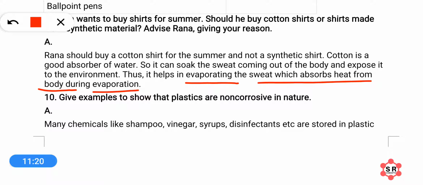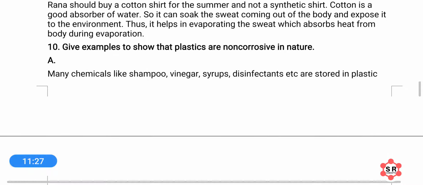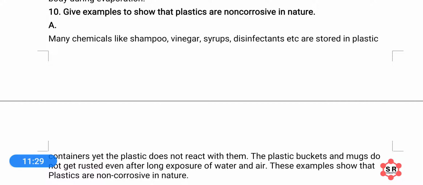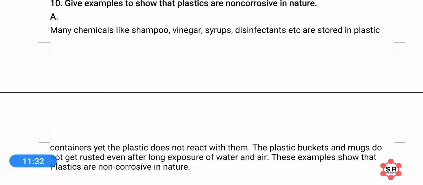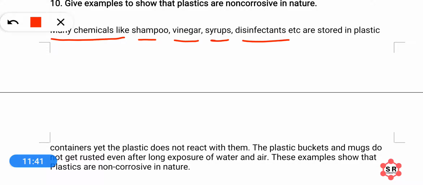Okay, next, give examples to show that plastics are non-corrosive in nature. There are many examples. For example, we see that a large number of chemicals are stored in plastic containers, such as shampoos, vinegars, syrups, disinfectants, Savlon, and medicines, yet the plastic does not react with them.